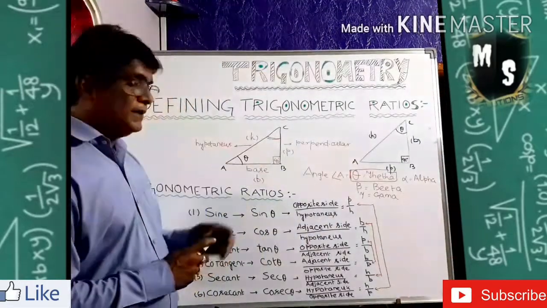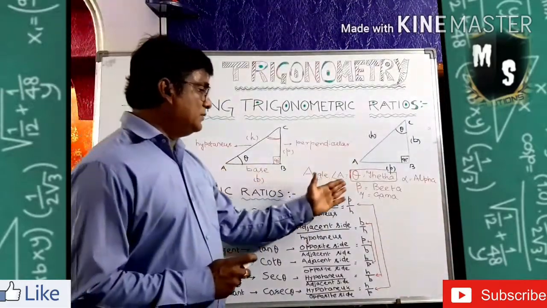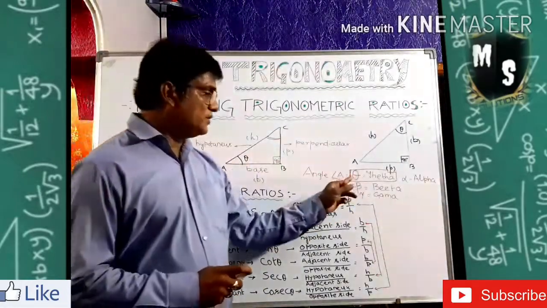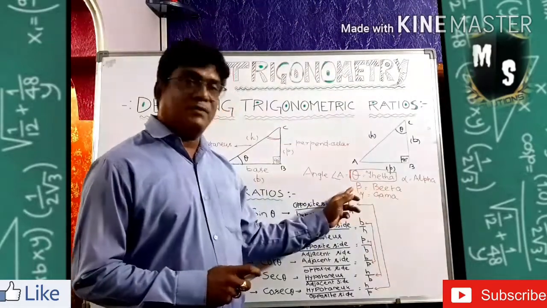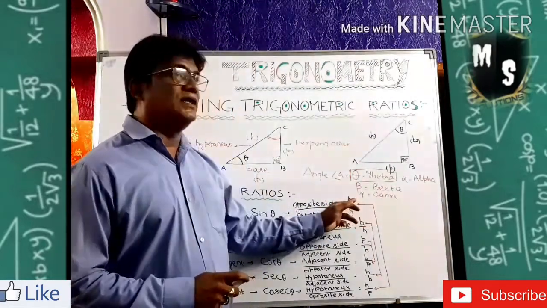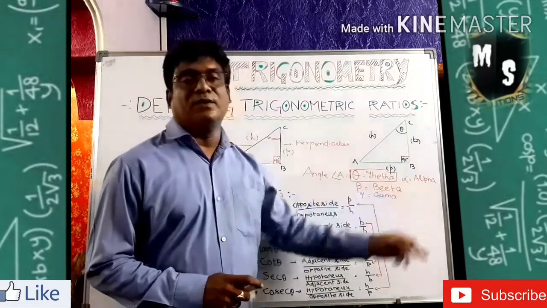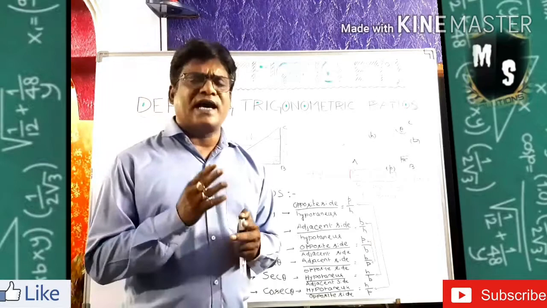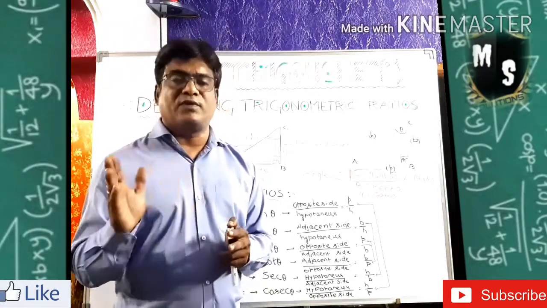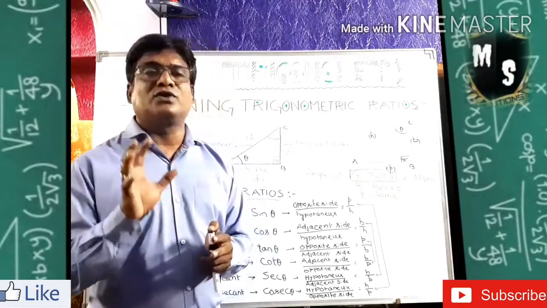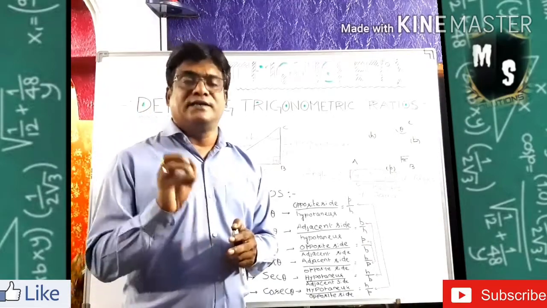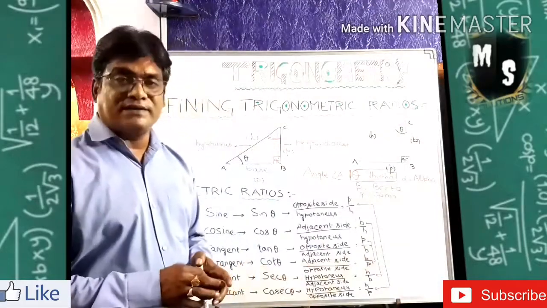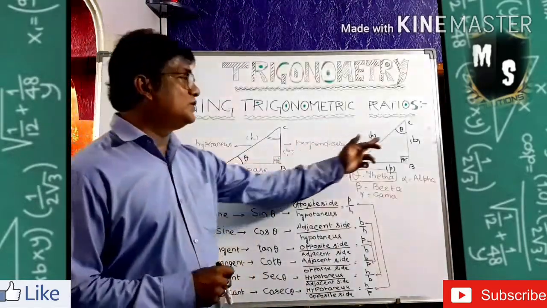I hope you understood it, and you understood the unknown angles. What are the unknown angles in trigonometry called? The theta, the symbol is like this, the beta, the gamma, and the alpha. So the unknown angles can also be the small letters of the English alphabet from A to Z, but the most common and popular unknown angles are theta, beta, gamma, and alpha. Then what I said to you, you have to judge the position of the theta.